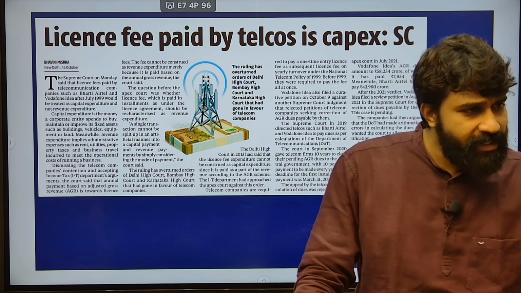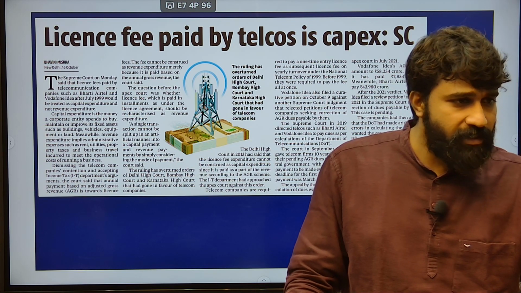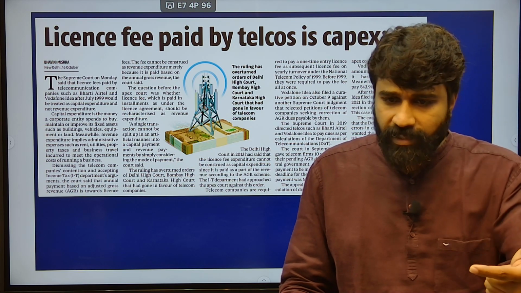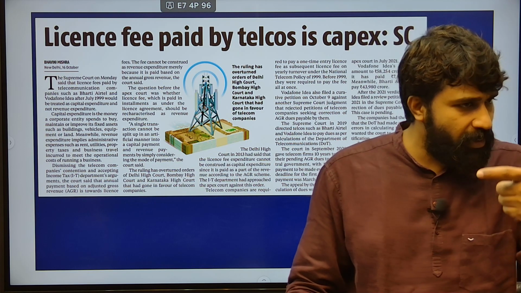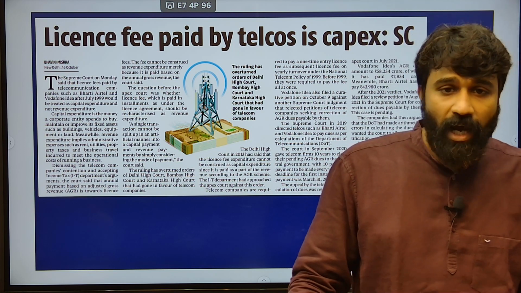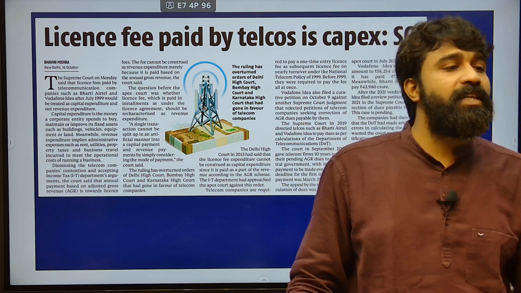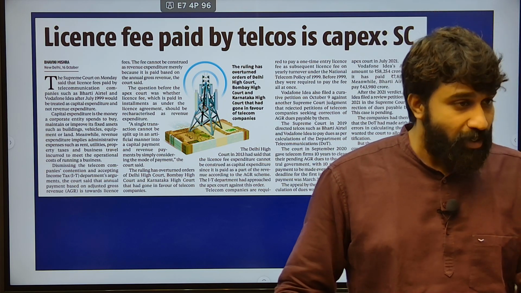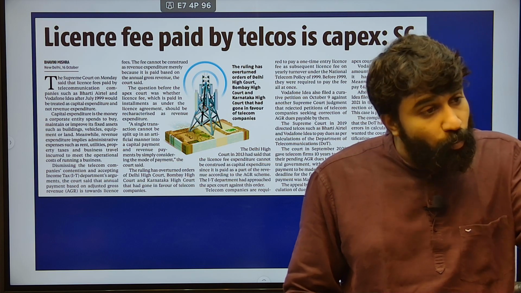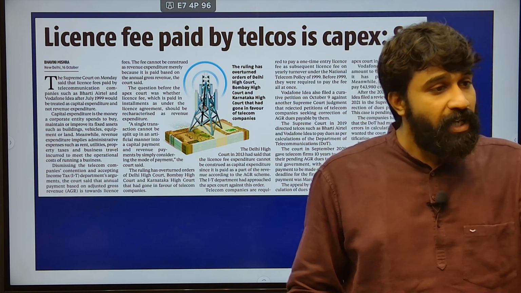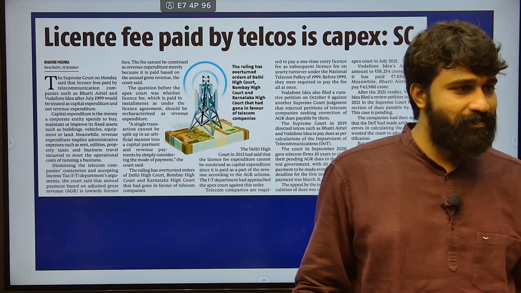Capital is asset creation, it is long lasting. Once you are creating an asset, it will gain tax, right? Capital gains tax will be there, and also a license fee is nothing but one such fixed asset. If you have more capital gains, there will be more taxation upon you.